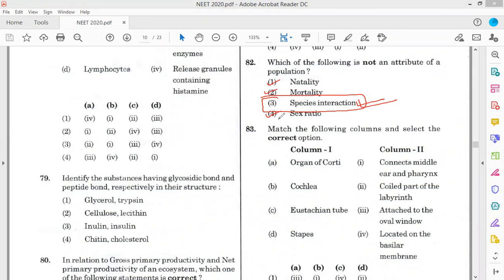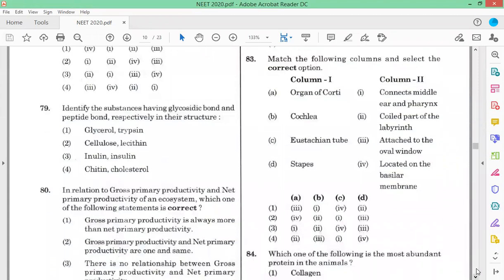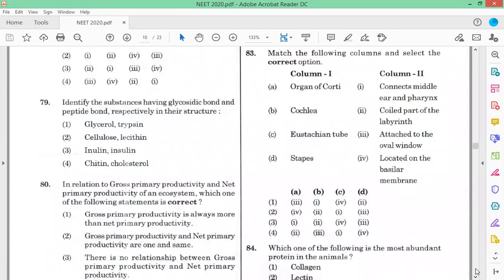Now, question number 83. The answer to question number 83 is 2. See that organ of Corti is located on the basilar membrane.